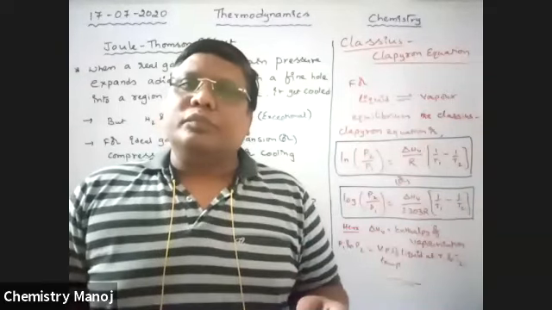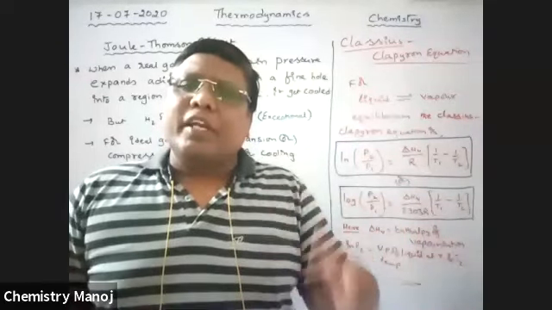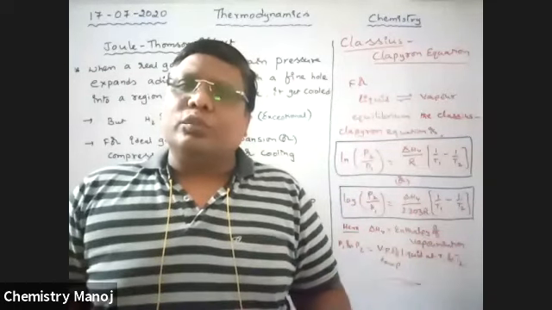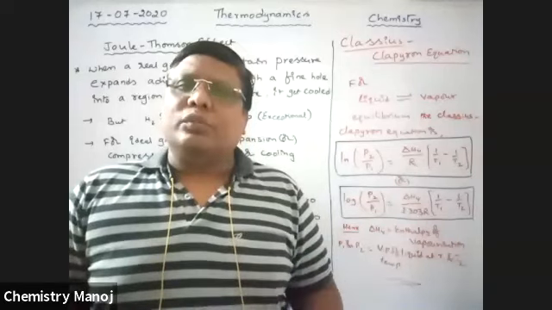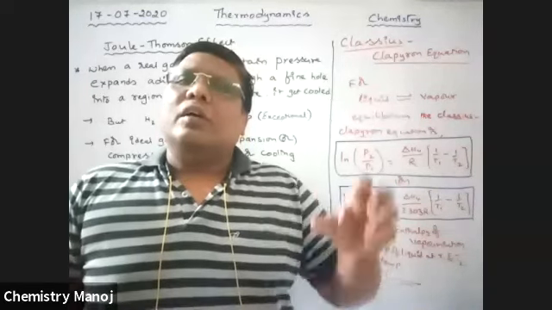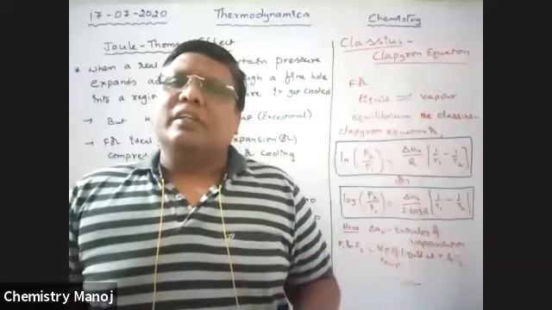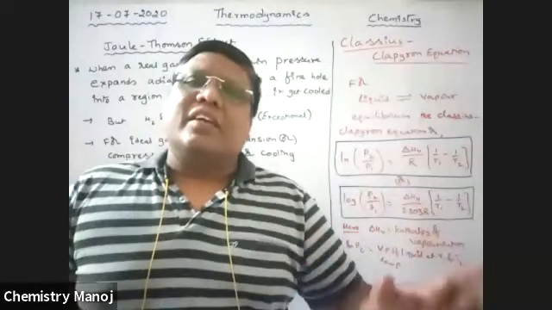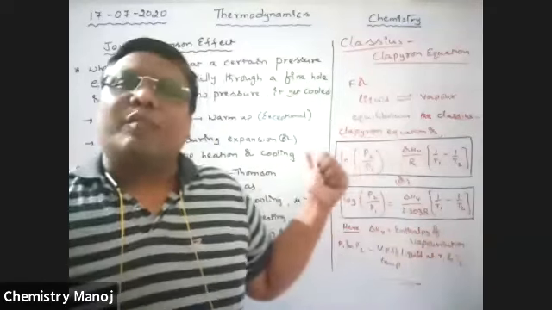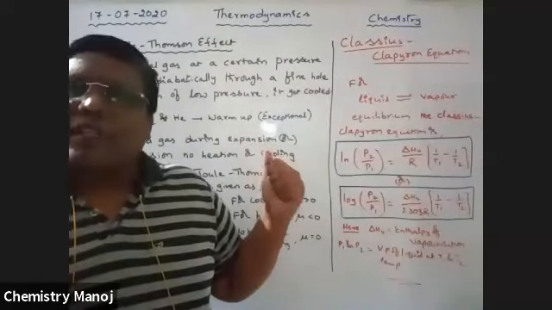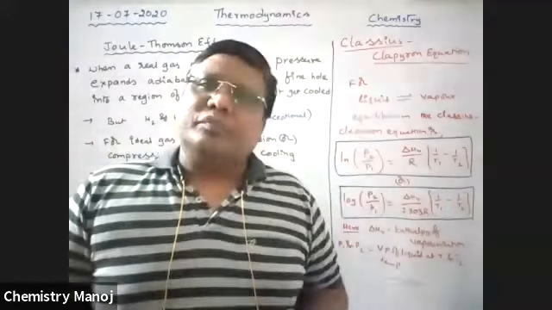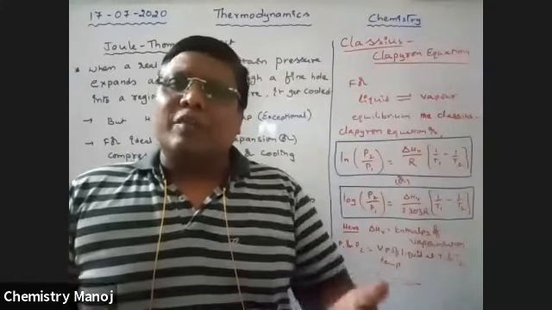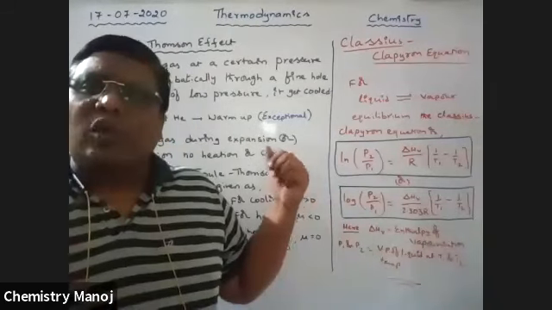Okay, the process is repeated a number of times with the same gas, and every time the gas gets cooled. That means we will get very low temperatures. At those low temperatures, gases are converted into the liquid state. So this phenomenon is useful to convert a gas into liquid. That was given by the scientists Joule and Thomson.